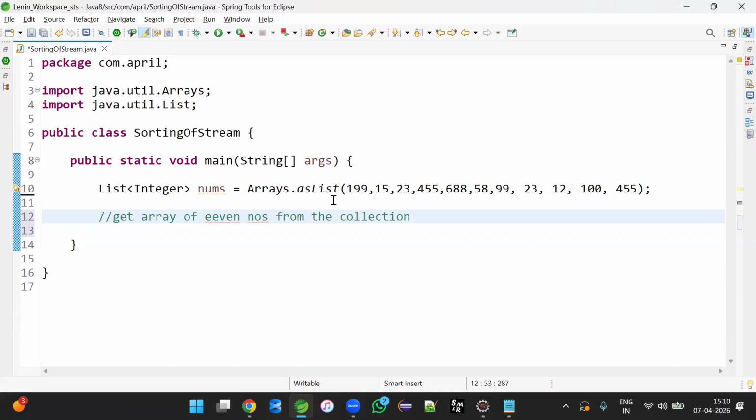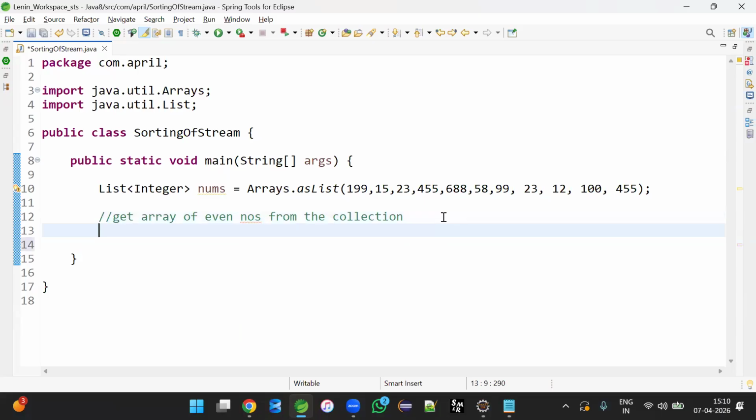In the previous discussions, we understood how to print even numbers or how to get a stream of even numbers, but we didn't get it in array format. We just got the output in the stream result. But how to get it into array format? That's the question, and that's the requirement. For that, we have the toArray method.